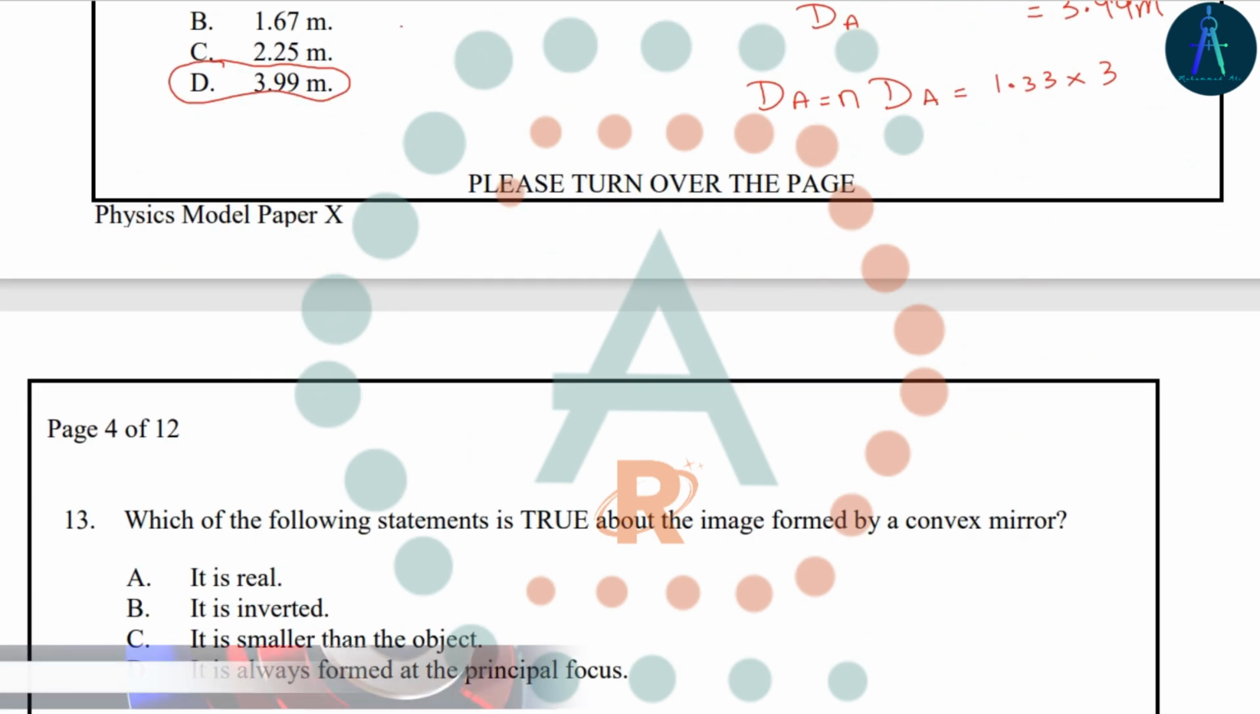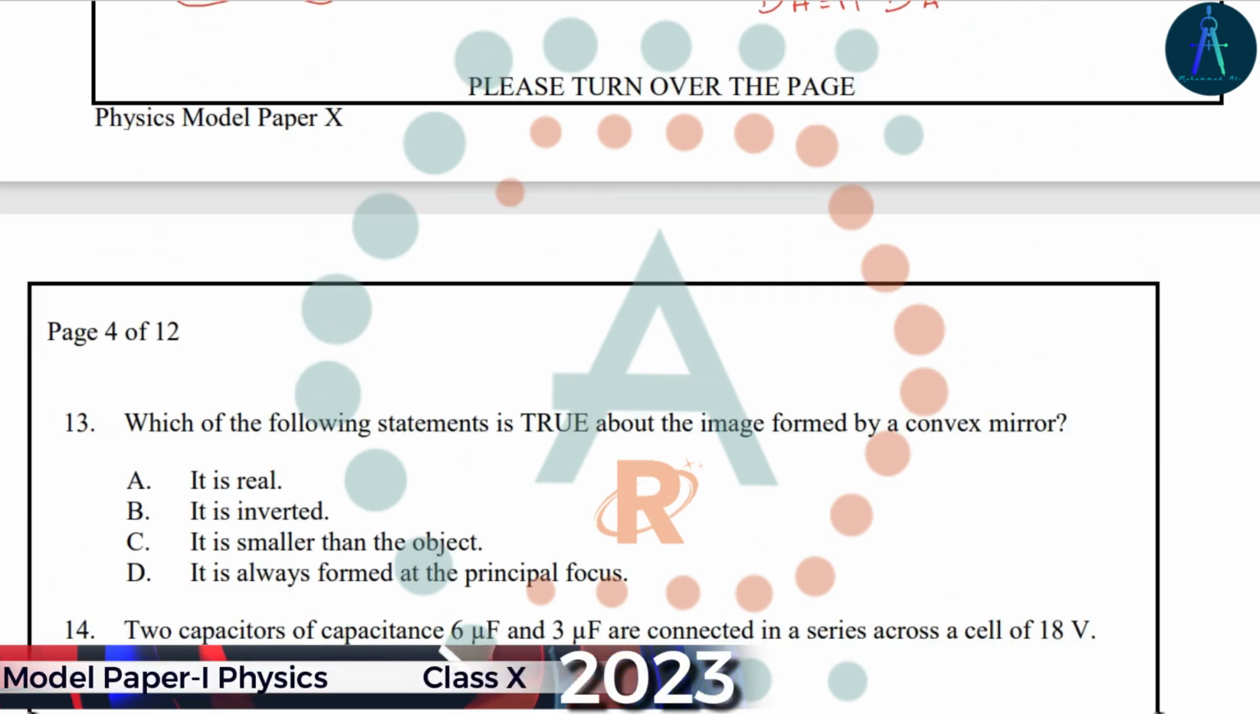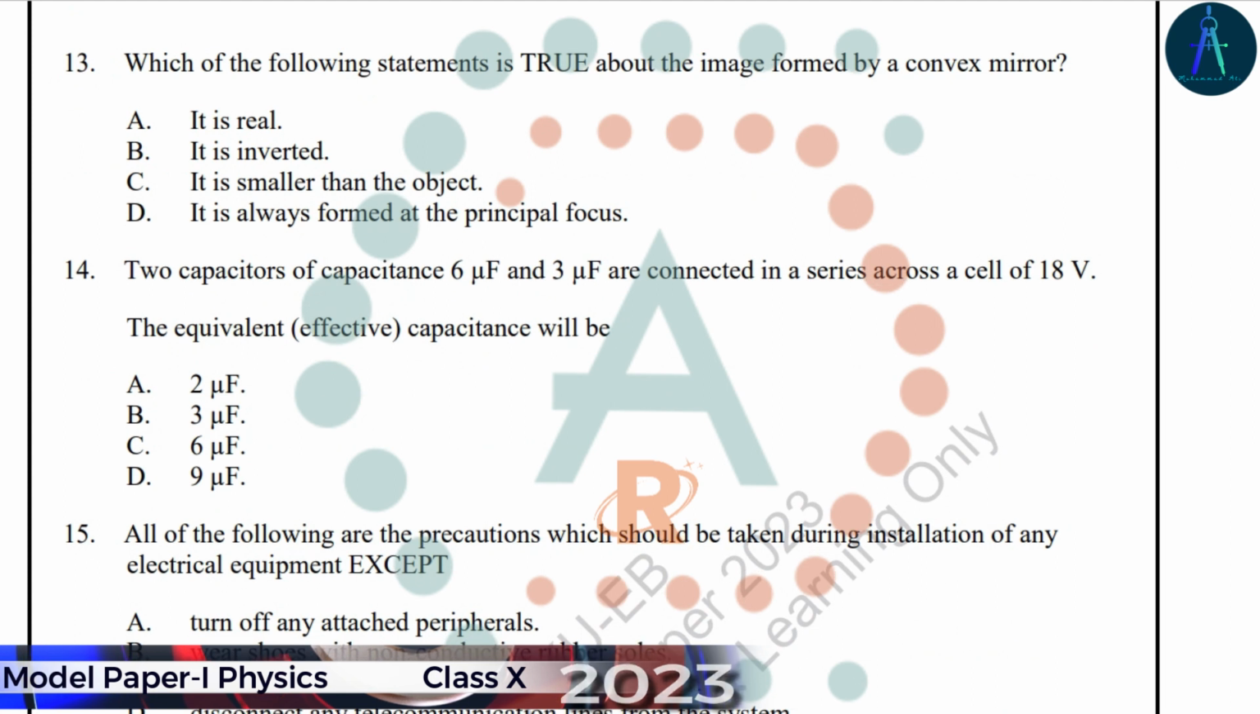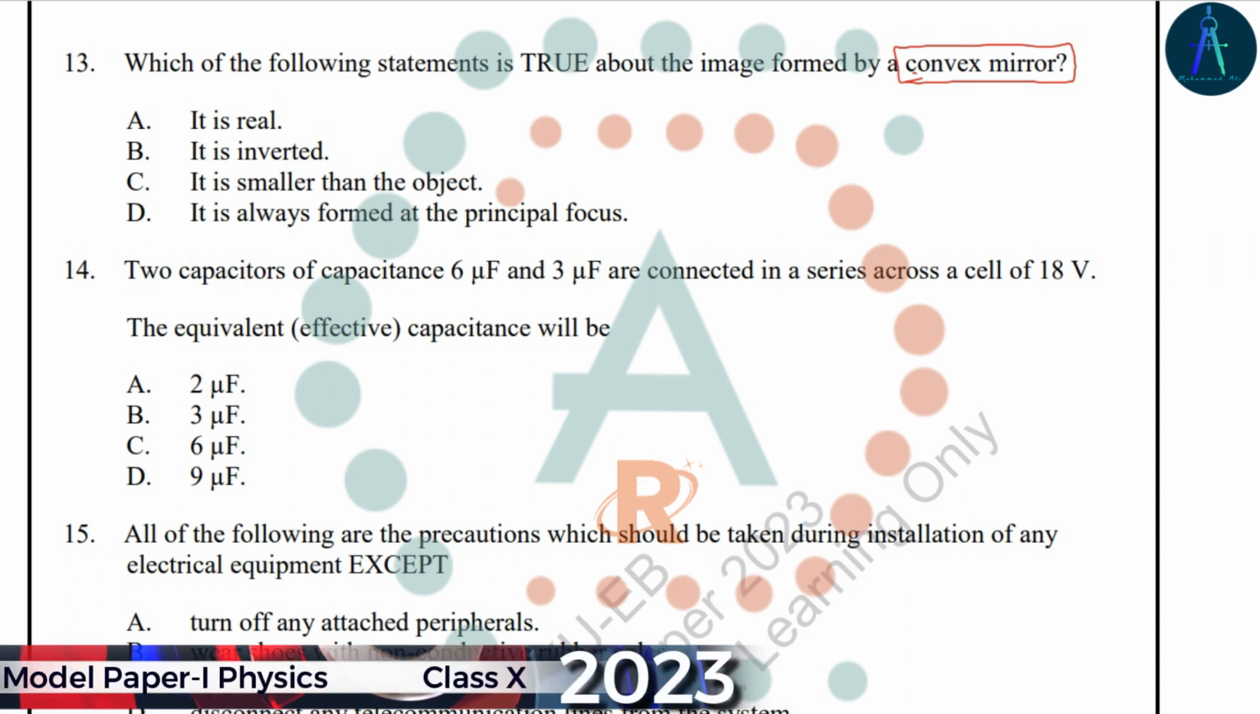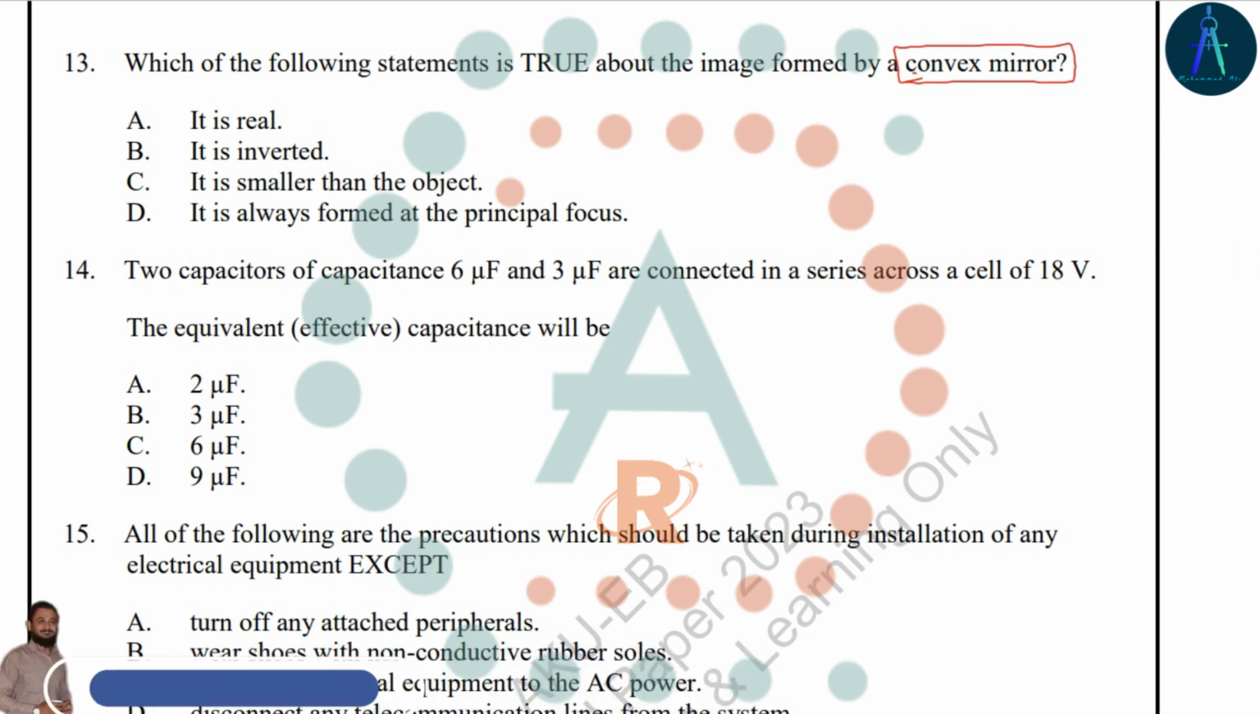Now let's see the next question. Which of the following statements is true about the image formed by a convex mirror? We know that a convex mirror is a diverging mirror, and a diverging mirror and a diverging lens always form virtual images that are smaller than the object. So the correct answer is option C.